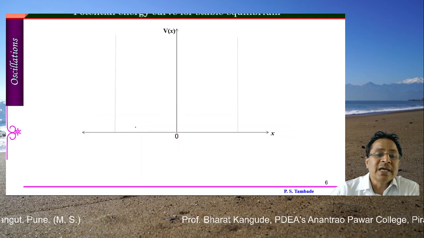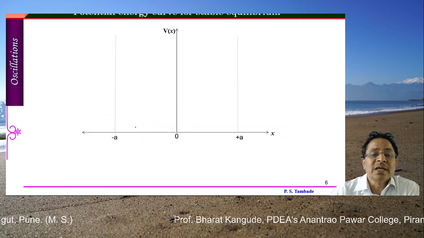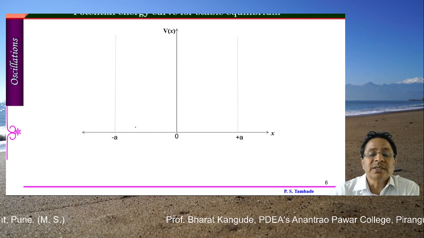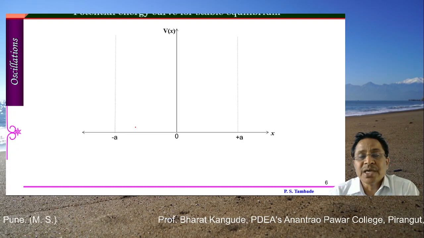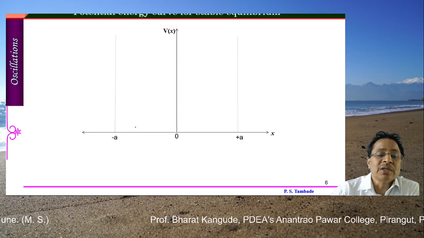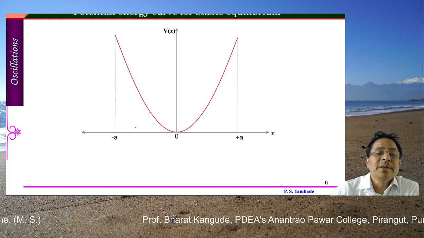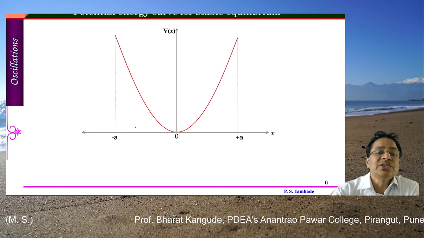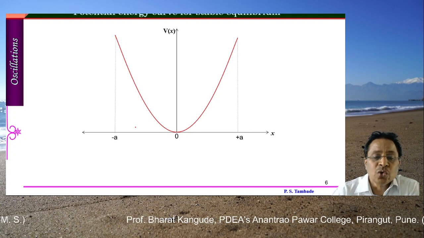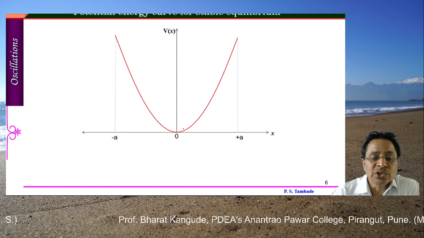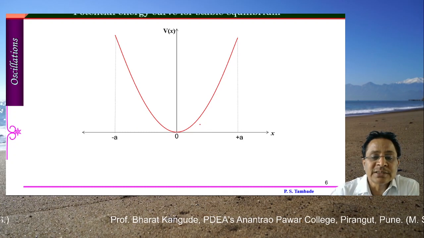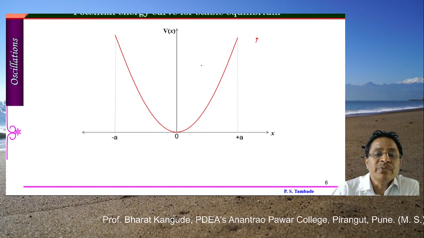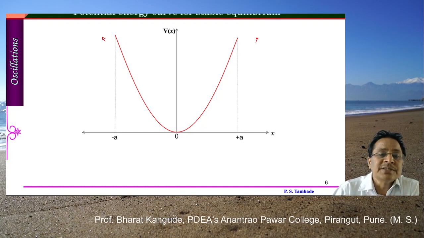Now to understand the next things, let's look at potential versus distance. I have written plus A on the right hand side and minus A on the left hand side, and let there be a potential of this type. This potential energy curve increases on both sides symmetrically. On the right hand side it increases this way, and on the left hand side it increases in this way.